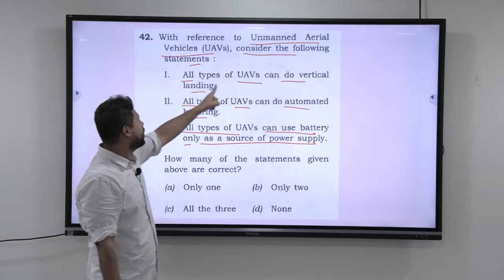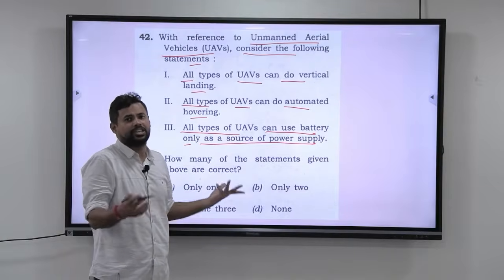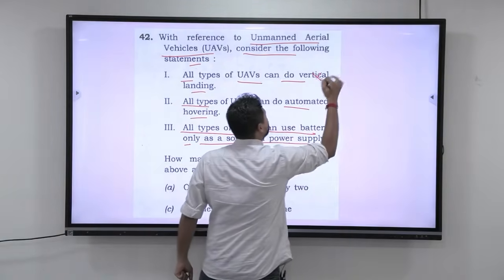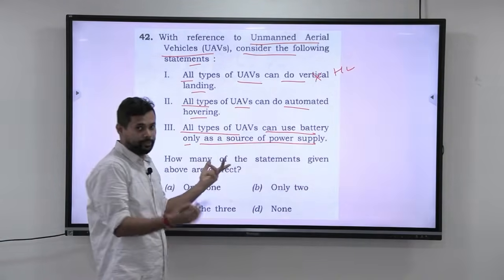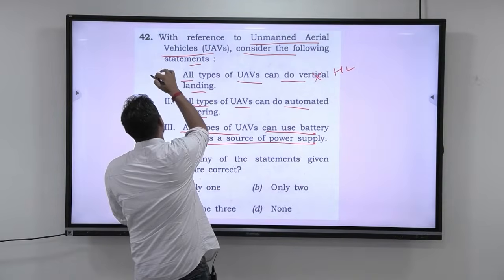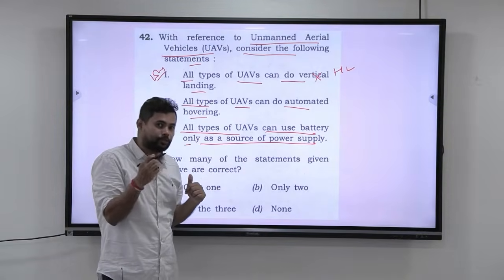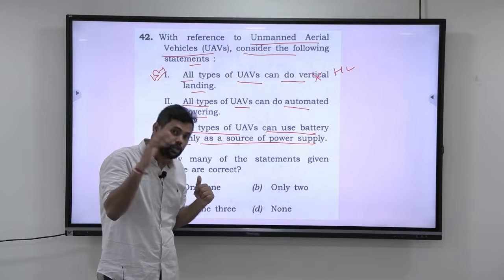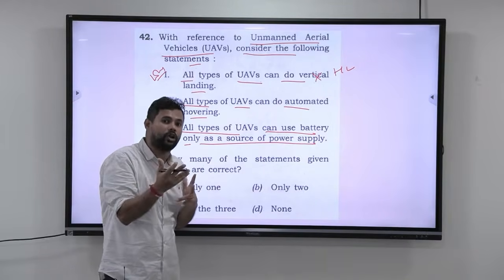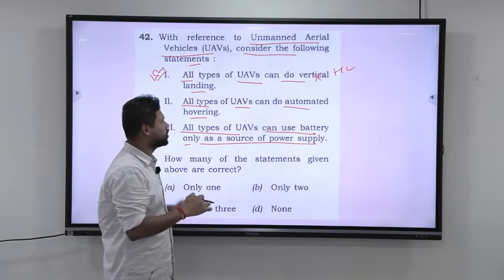Look at this. All types of UAVs can do vertical landing. Not necessarily. There will be something that can do horizontal landing also. So that statement is wrong. Ask why should all types do only vertical landing? Why not horizontal landing? So this statement becomes wrong.